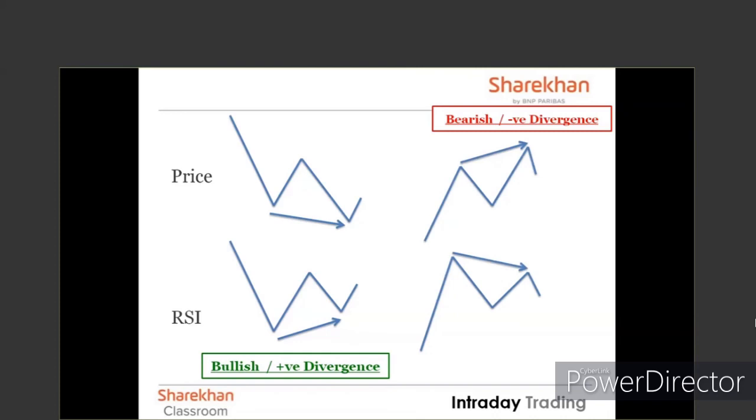For a negative or a bearish divergence, you have to keep a few things in mind. First, the stock should be in the overbought region. Overbought region means RSI should be above 60. Once it is in the overbought region, I will look for a bearish divergence. I will compare the highs of the prices with the highs of the RSI. It should form like this open mouth, widening towards the end. This is a bearish or a negative divergence.